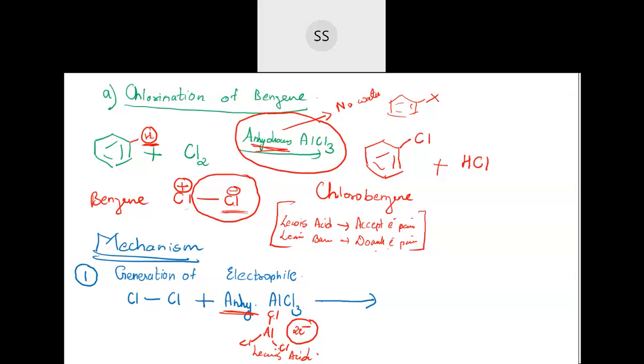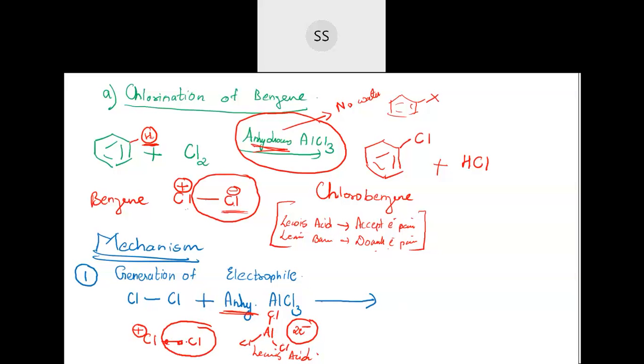So now this aluminium chloride requires 2 electrons, an electron pair. So what they do is, this is a Cl and Cl bond, no? They will break this bond, and they will take this whole Cl minus along with them, and left out will be only Cl with a plus charge, because the electron pair is taken together with aluminium. Then the compound which will be formed here will be Al. It was a neutral molecule.